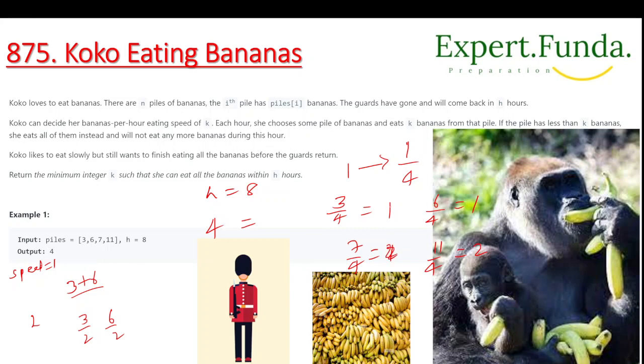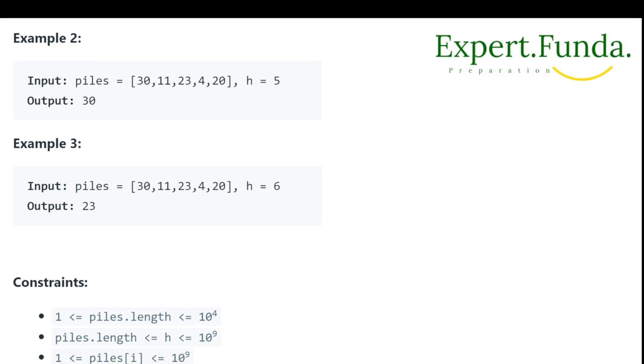Okay, so if you do the sum, 1 plus 1 is 2, plus 2 is 4, plus 2 is 6, right? So it will finish this, right? And that's why the answer is 4. You can take your time to implement this. Similarly, for another 2 examples, you have to find the speed. If you take 30 as the speed, it will cover the hours, 5. Similarly for this one, you take your time and do it, so it will work.